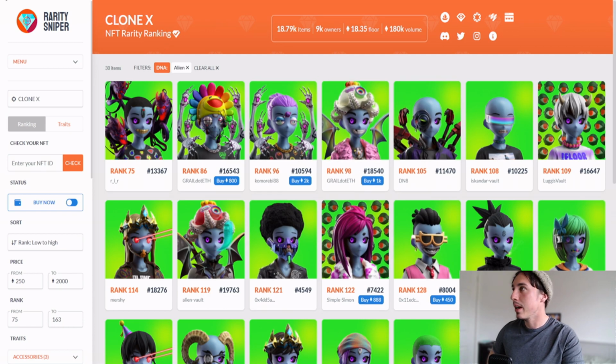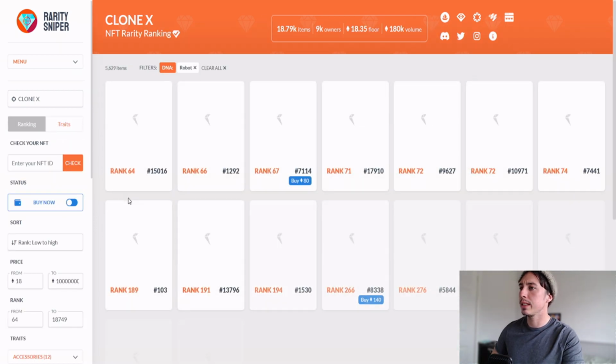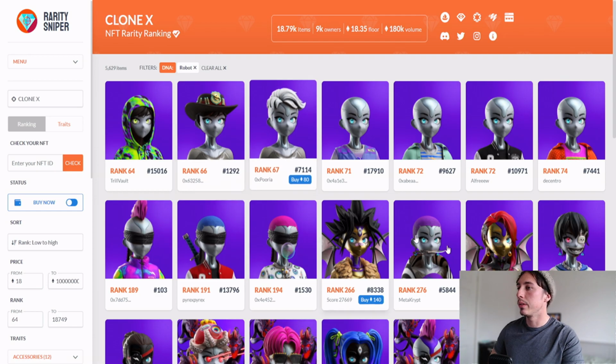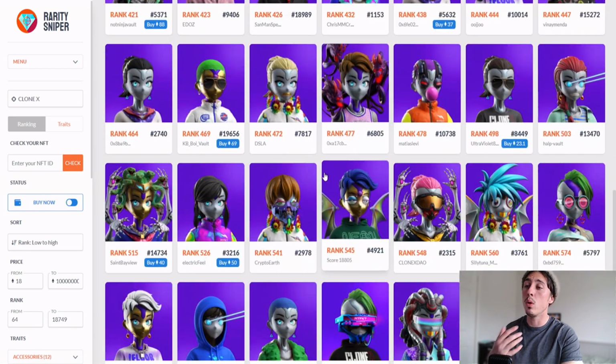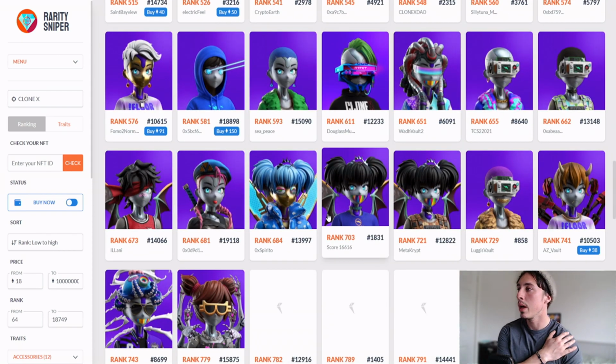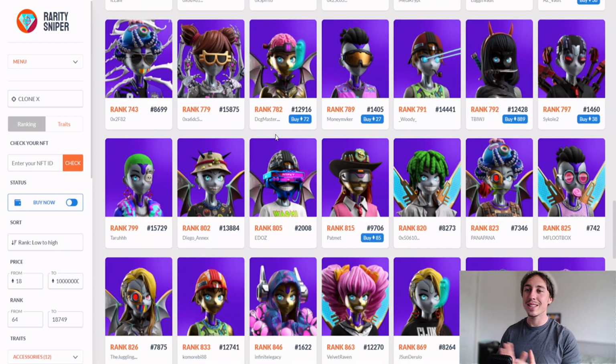The rank is much higher, and if we were to go to the traits again for Clone X and click onto, let's say, Robot, we would expect the rarity to become even lower. So there we go, we see the score is much lower, and that's one thing you can expect, that more of these NFTs are going to be more common if you've got a trait that is also more common as well. So these are some of the tools that we can use to help value the NFT projects that we currently have in the crypto space.